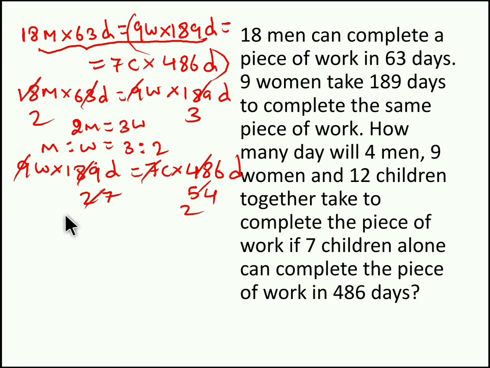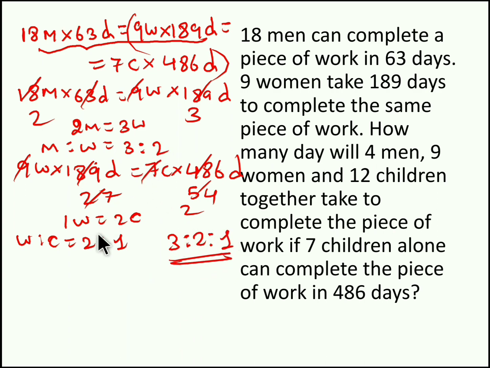So we can say 1 woman equals 2 children, or women and children are in the ratio 2:1. So men and women are in the ratio 3:2, women and children in the ratio 2:1. So we can say men, women and children are in the ratio 3:2:1.